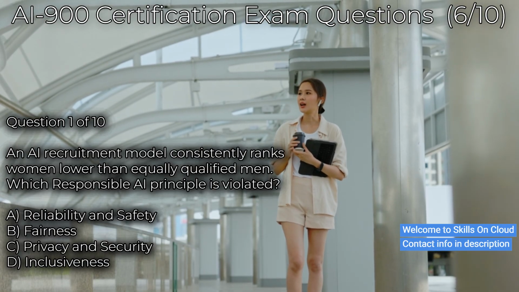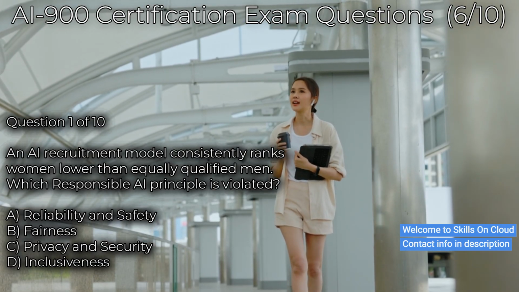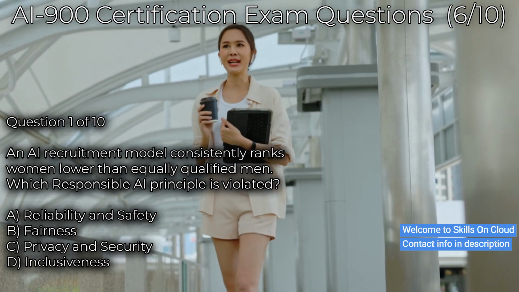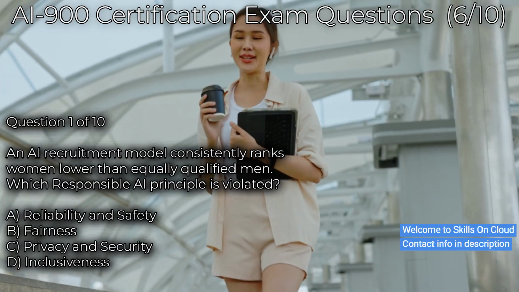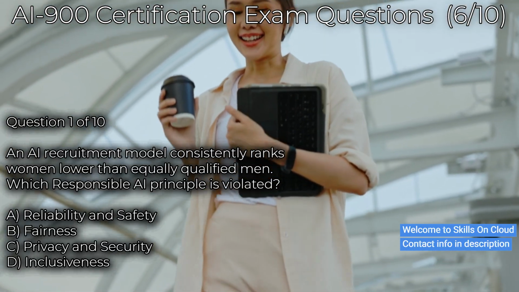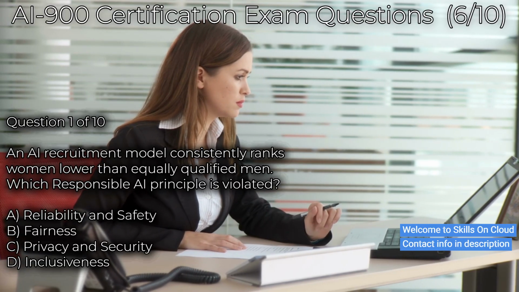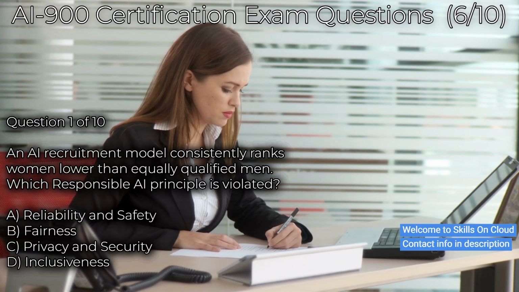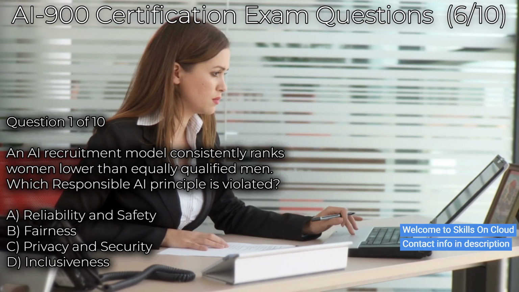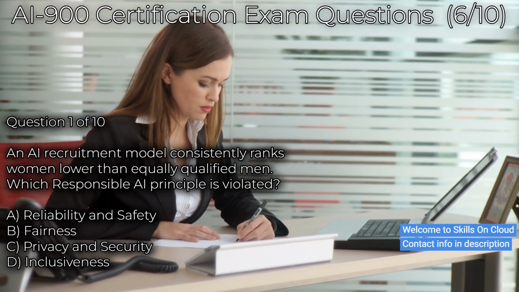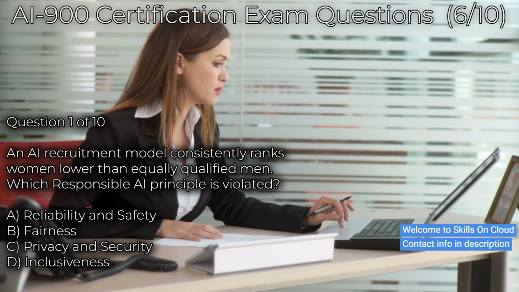error-free performance across all users, but does not specifically address discriminatory differential outcomes between groups. Privacy and security concerns data handling and protection. Inclusiveness focuses on ensuring all people can access and benefit from artificial intelligence systems. Key memory trigger. Artificial intelligence producing systematically different outcomes for different demographic groups equals fairness violation.